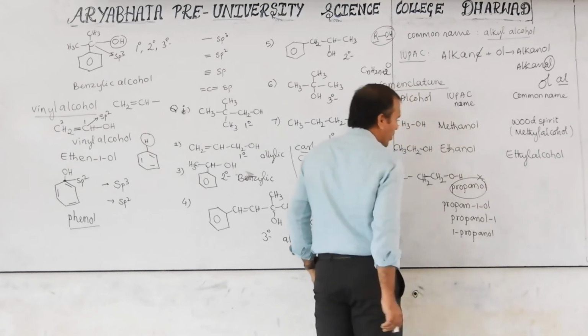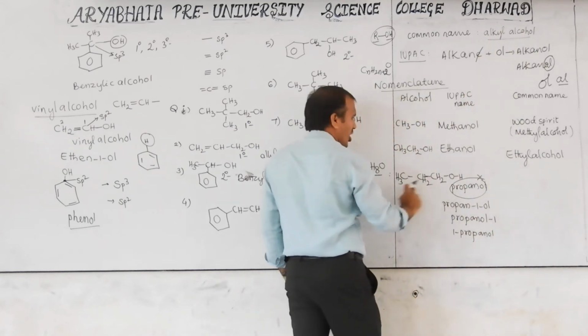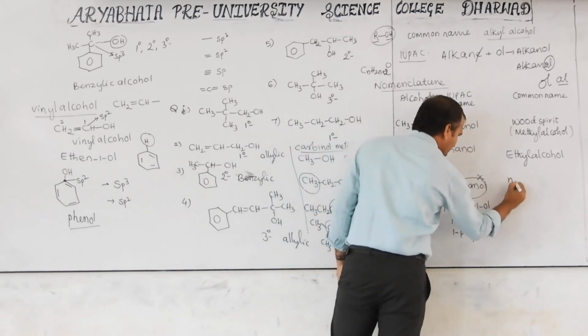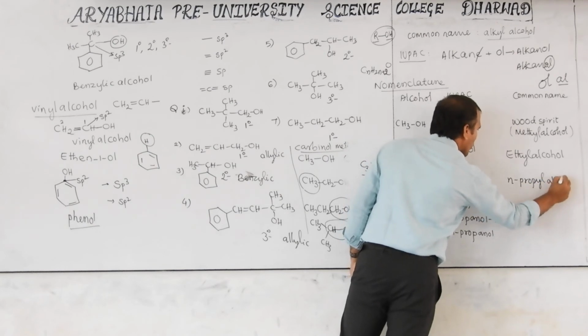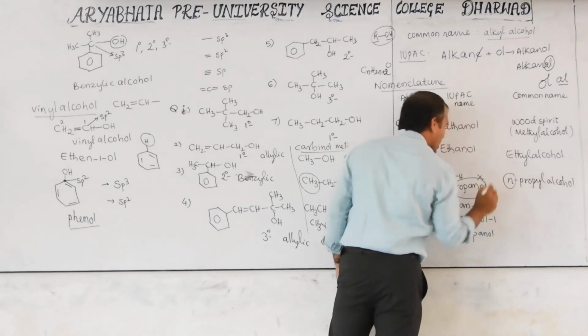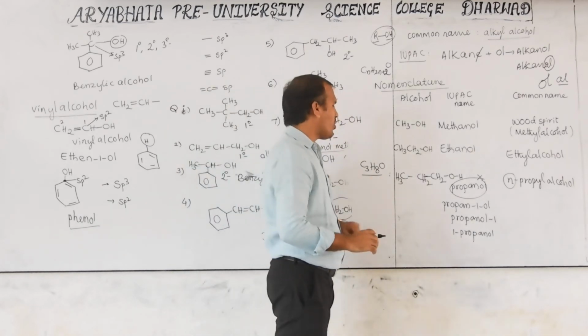Then what is the common name? The common name is alkyl alcohol. This is a normal chain. That's why we can write this as n-propyl alcohol. N indicates a normal chain here. Don't use any other word. N indicating a normal chain.